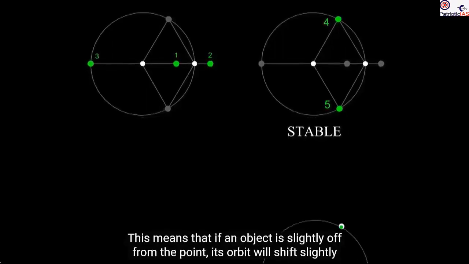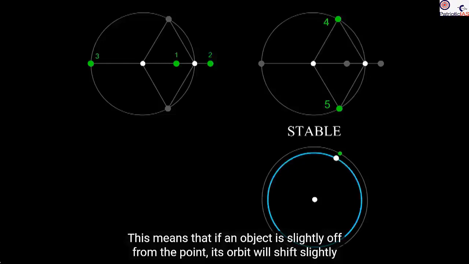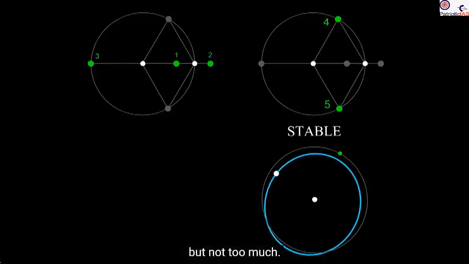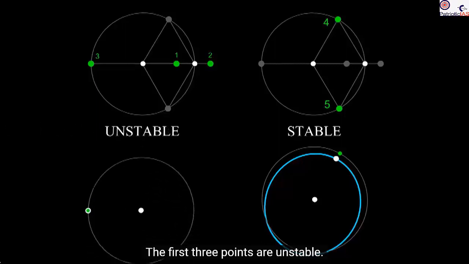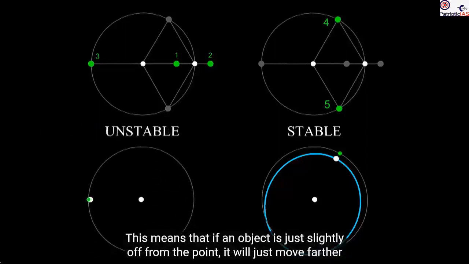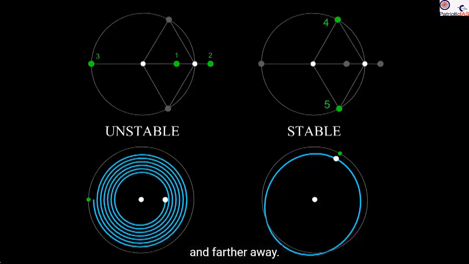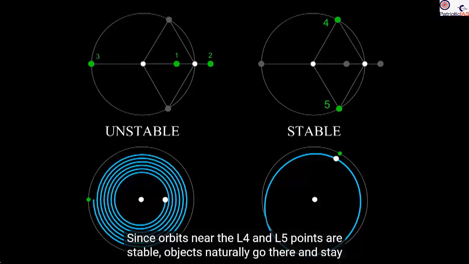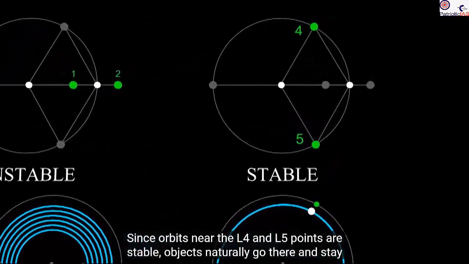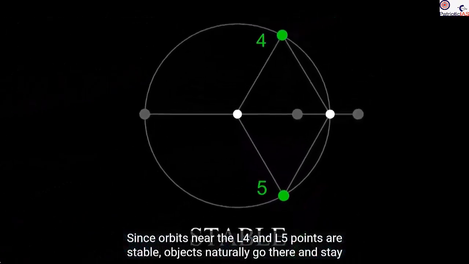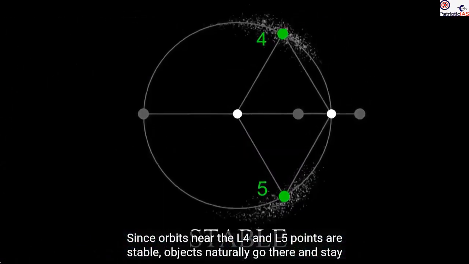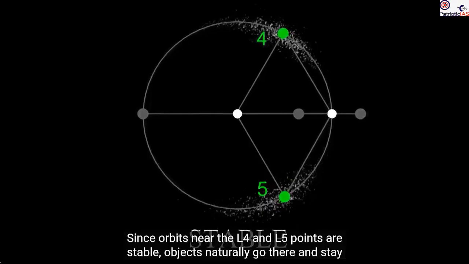This means that if an object is slightly off from the point, its orbit will shift slightly, but not too much. The first 3 points are unstable. This means that if an object is just slightly off from the point, it will just move further and further away. Since orbits near the L4, L5 points are stable, objects naturally go there and stay there.